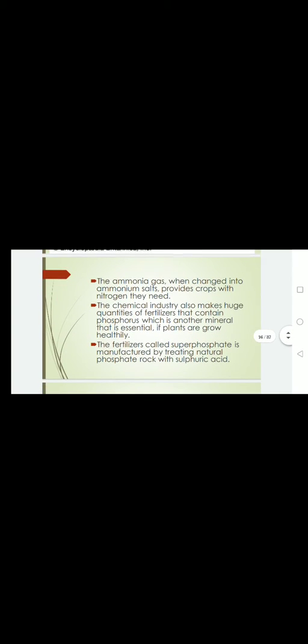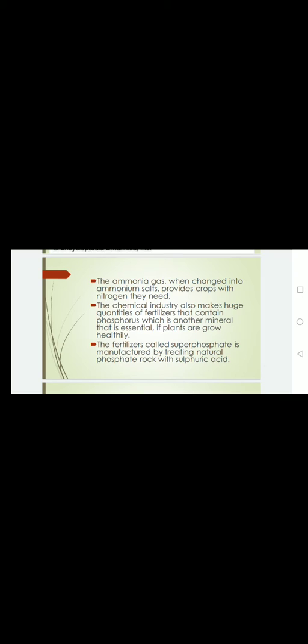You can see that when ammonia and nitric acid react together, ammonium nitrate with the formula NH4NO3 is formed, and this ammonium nitrate is used as a fertilizer that increases the production of crops as well as their growth. Ammonia gas is changed into ammonium salts and provides crops with the nitrogen they need.